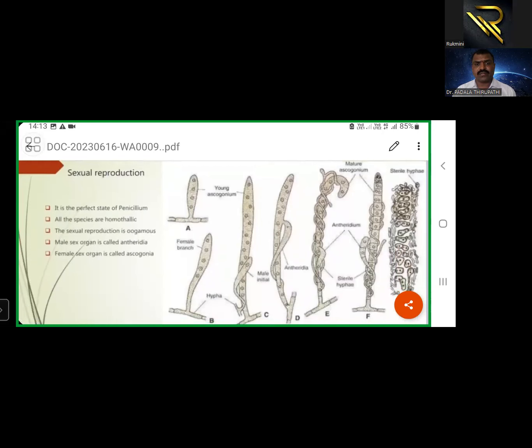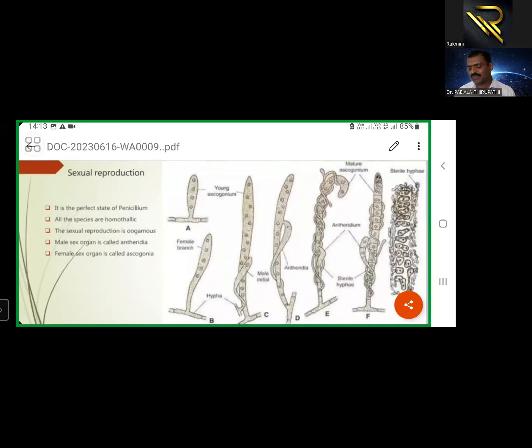Penicillium species reproduce by three methods actually. One is the vegetative method, another is the asexual method, and the third is the sexual method. Sexual reproduction, or the sexual stage, is not reported in all Penicillium species. Only a few species show this sexual stage, which is also called the perfect stage.